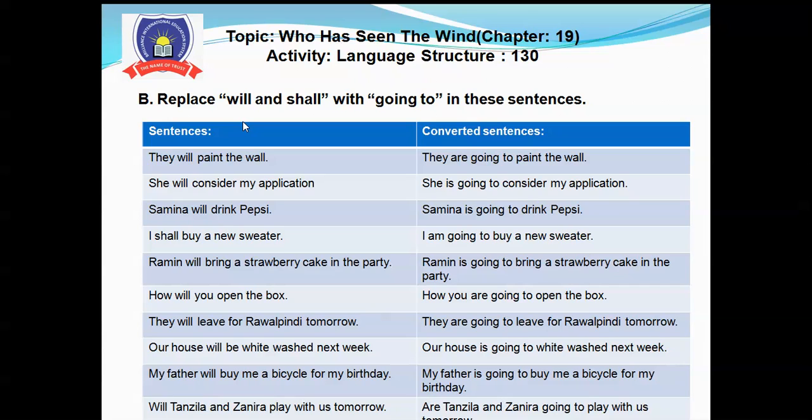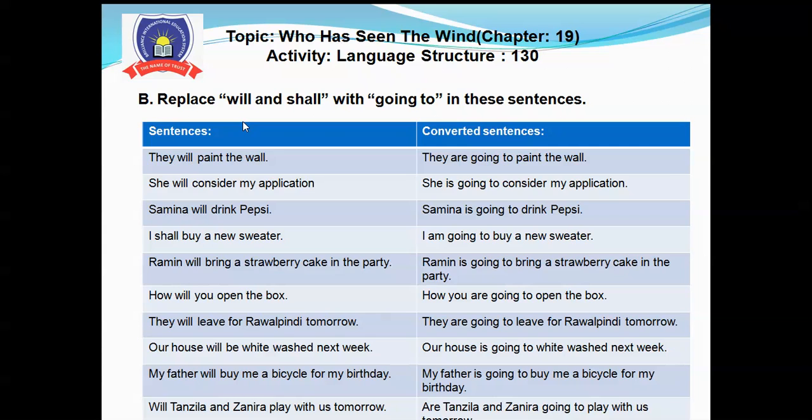And then write the activity, language structure, okay? Then write the question: B. Replace will and shall with going to in the sentences. And then write all these sentences in your notebook neatly and nicely, okay?